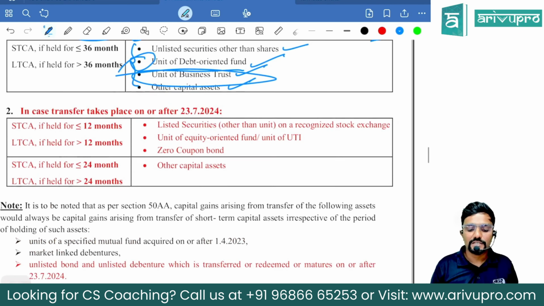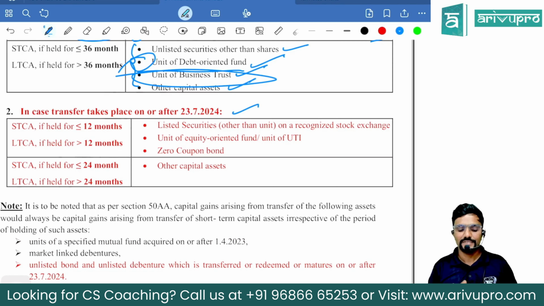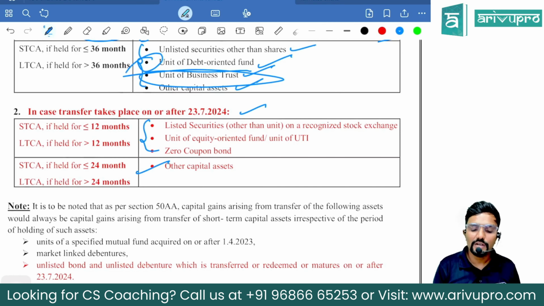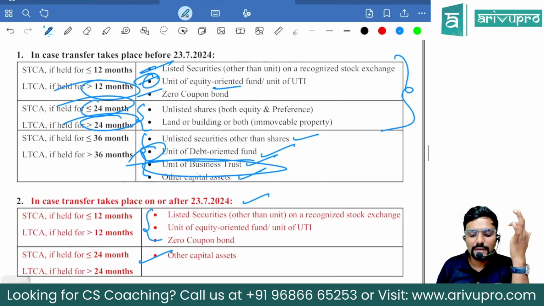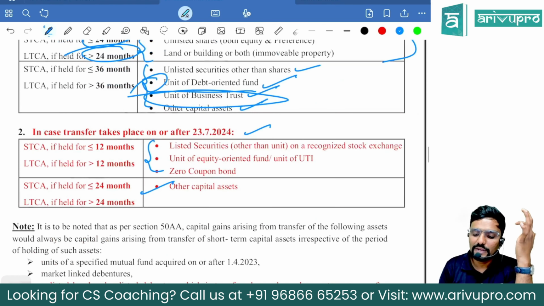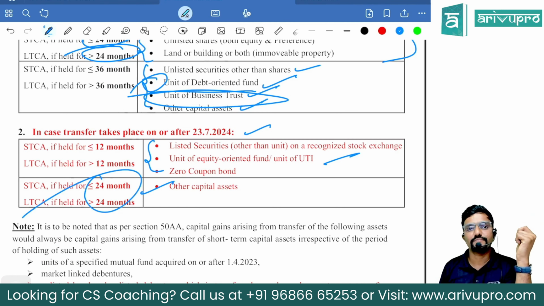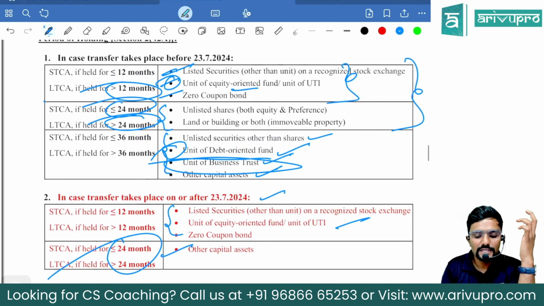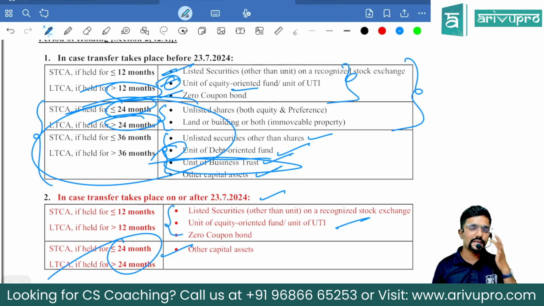Okay, now this is the change. Sir, what if the transfer happened on or after 23rd July? In that case, only two criteria are there. You remember only this: rest all will fall in 24 months, guys, not 36 here. Which are those, sir? Same copy paste. The same three assets have now been placed at 12 months only. All other assets, 24 months. That means simplified, guys. These two, they have merged into one now. 24 and 36, whatever was there, now they have made it as 24. Only two criteria are there, not three.